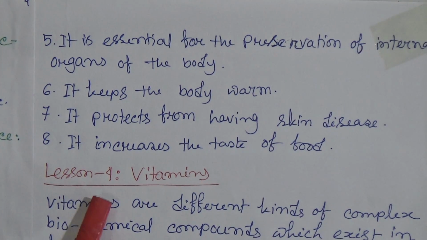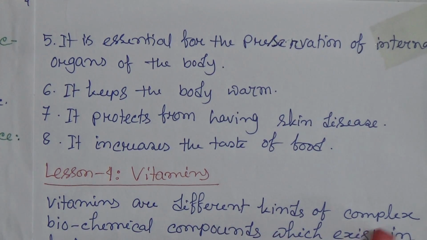Now we will learn about lesson 4, vitamins. Vitamins are different kinds of complex biochemical compounds which exist in food. A small amount of vitamin is needed for every living being. Now we will learn about the classification of vitamins.